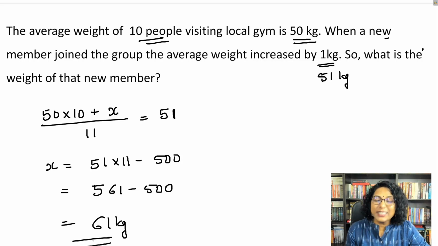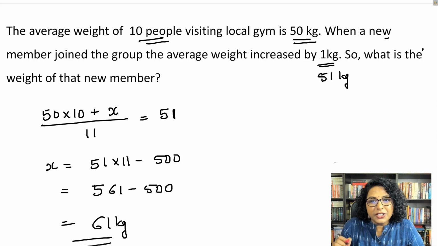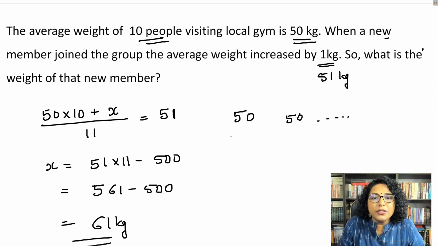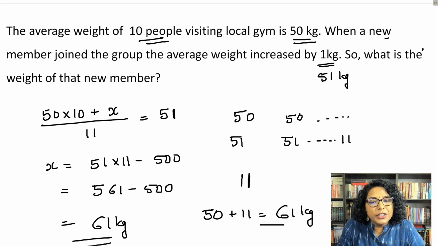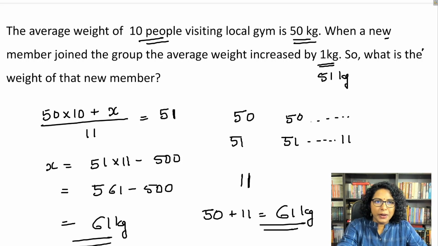Now I know this looks comforting, but my point is that you should be able to predict the answer as soon as you see the question. You know that the 51 kg happens because of this new guy. Initially all were 50, 50, 50, 10 times. Now this becomes 51, 51, 51, how many times? 11, because the new guy is increasing it by 11. So can I say that the new member is bringing 11 kg extra? So 50 plus 11, the weight of the new member would be 61 kg. Easy? You need to practice and get comfortable.